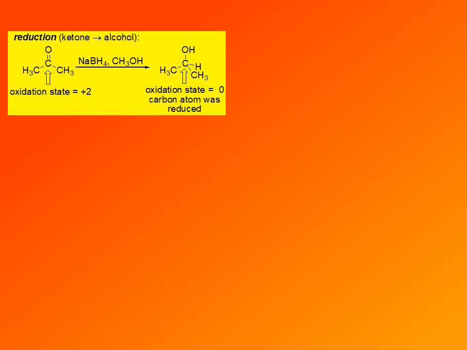2 electrons we have seen before from 2 carbon-carbon single bonds, and then carbon is more electronegative than hydrogen. So both electrons from each carbon-hydrogen bond are assigned to carbon. Still, in the carbon-oxygen bond, both electrons are assigned to oxygen. But in total, 4 electrons are assigned to carbon: 2 from carbon-hydrogen bond and 1 from each carbon-carbon bond. So 4 valence electrons in ground state, minus 4 assigned electrons, is 0. So the oxidation state of carbon is 0. The oxidation state of carbon went from +2 to 0, so this is a reduction reaction.